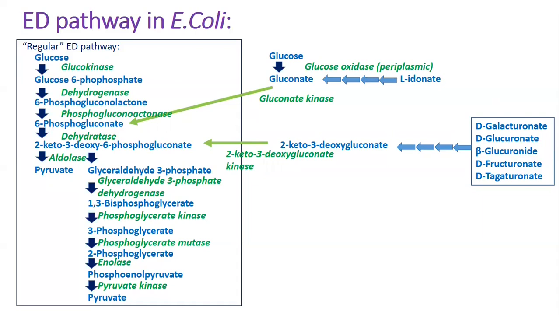Interestingly, colonization of the intestine by Vibrio cholerae is also accompanied by the induction of the ED pathway enzymes and virulence genes under these poorly oxygenated conditions. Pyruvate thus obtained can be fermented or oxidized to acetyl coenzyme A and then in the citric acid cycle.